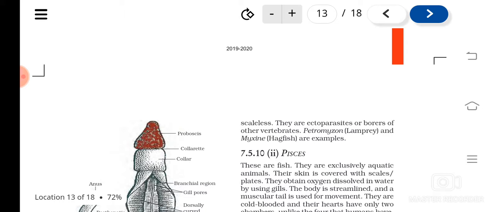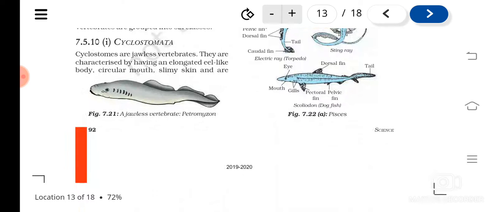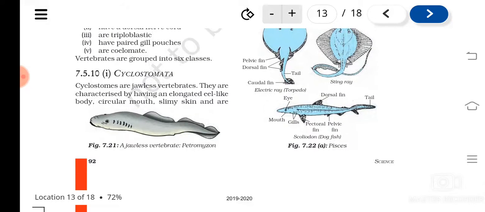Examples are Petromyzon and Myxine. See, the diagram is there. Petromyzon and Myxine are examples of Cyclostomata. So what are the characteristics of Cyclostomata? They come under vertebrates, isn't it? So they are jawless vertebrates. Only one class is there, that is Cyclostomata.